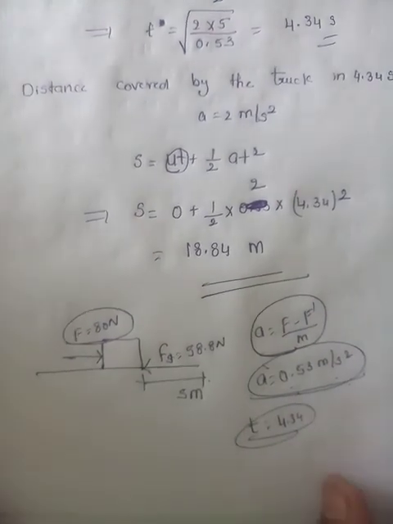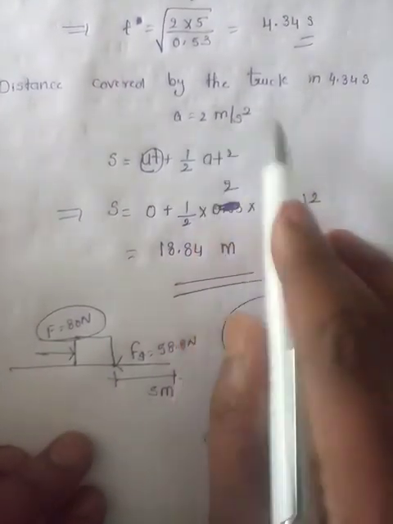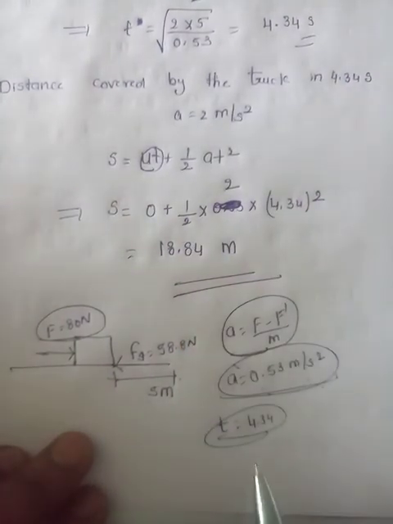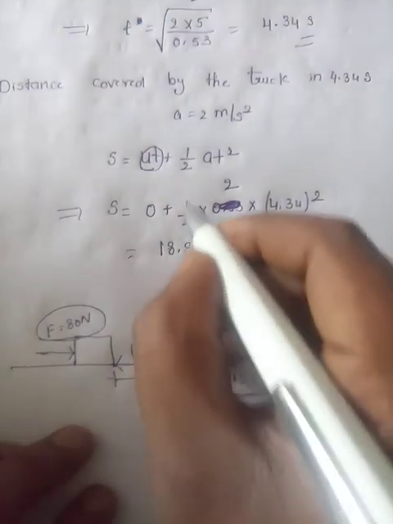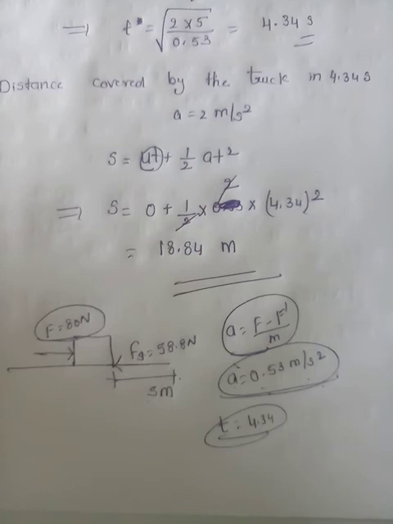In these 4.34 seconds, how much distance is covered by the truck with acceleration 2 meter per second square? Here the 2 cancels. Taking 4.34 whole square, you get 18.84 meters. Clear? So this way we can solve questions based on friction. Understood?